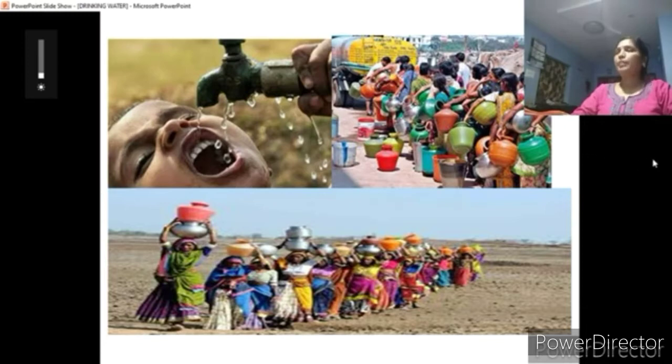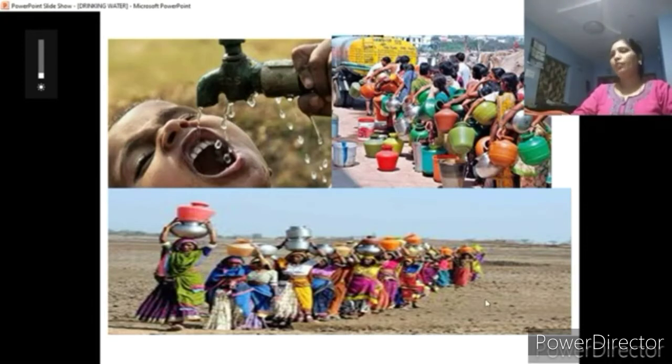So people are standing in a line, a big queue. They need to stand in a big queue to get 2 buckets of water, and most of the time gets wasted here only, and the women have to stop all their household work and they must wait to get the water. So this is the condition in some areas, and see how the boy is really struggling to drink the water. It was really making us so horrible picture and moving our hearts, right?